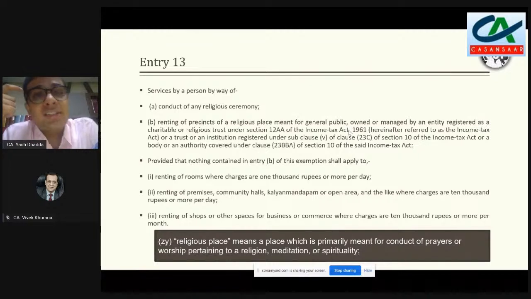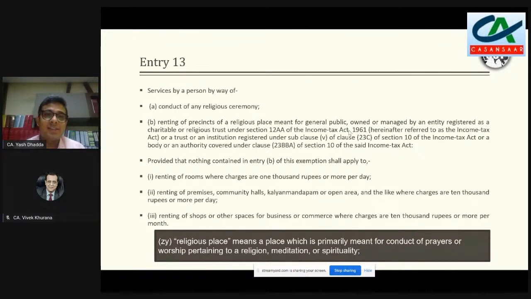Last is we have this entry 13. Basically, it is for religious trust. Anybody who is undertaking a religious ceremony, that is exempted.